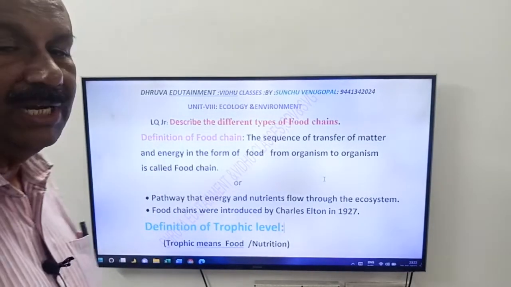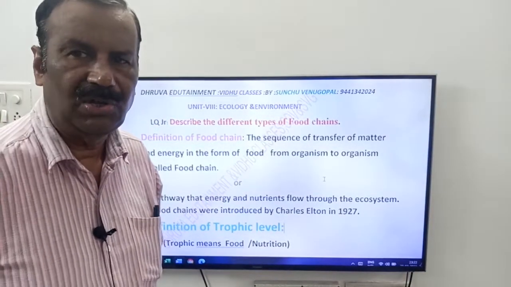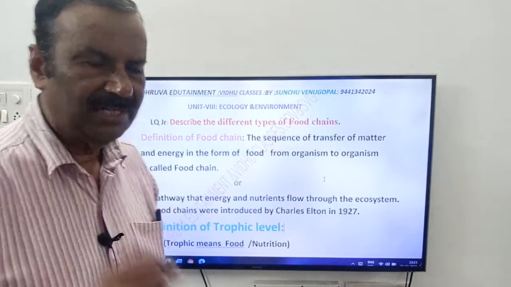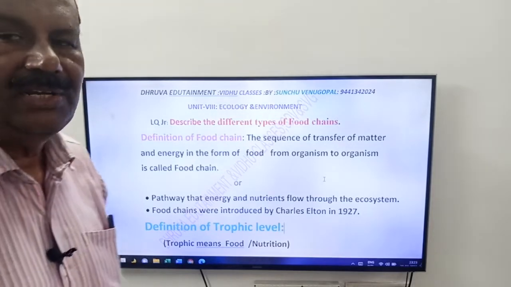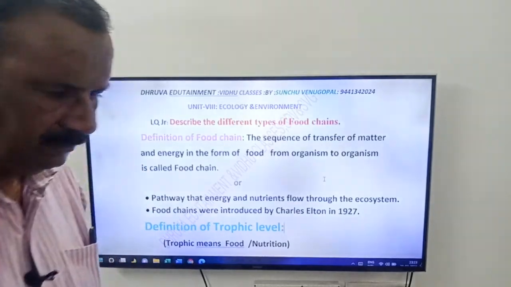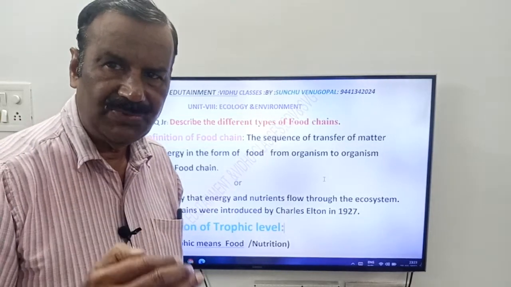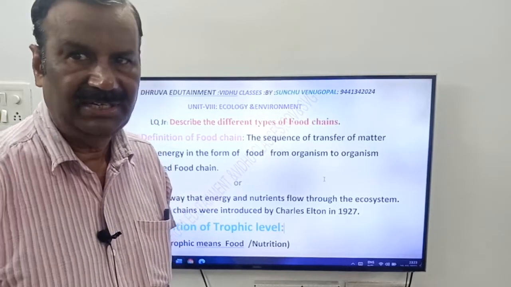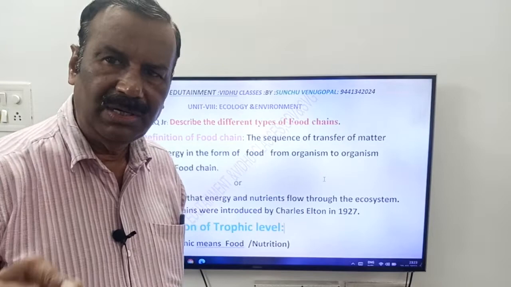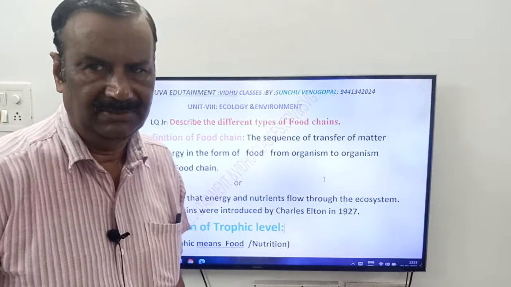See friends, first you know the definition of the food chain. The word food chain was introduced by Charles Elton. What is the definition of food chain, friends? The sequence of transfer of matter and energy in the form of food from organism to organism, means from one organism to another organism, is called food chain.